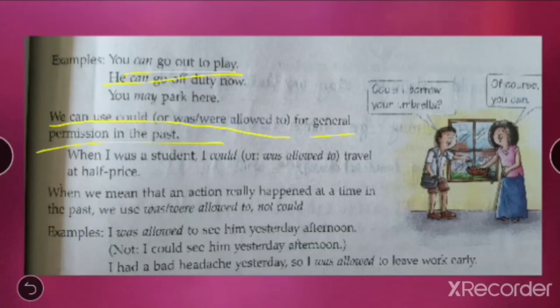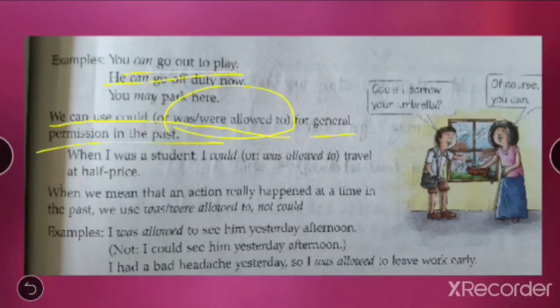We can use could or was or were allowed to for general permission in the past. So if you want to talk about a permission, you can even talk about the past. We can use could for past, and also was or were allowed to. Suppose somebody gave you permission in the past. How will you say that? I was allowed to borrow the book. We were allowed to go to the park. This is how you say it when permission was given in the past.